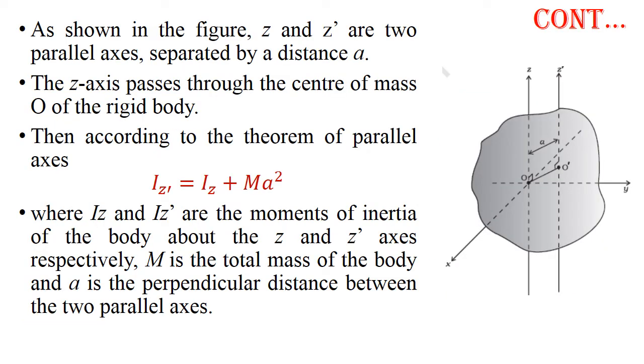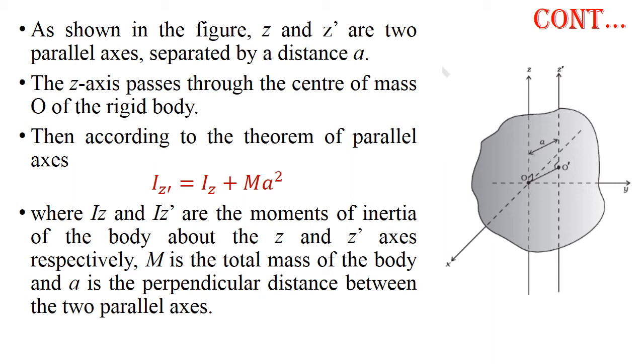As shown in figure, let Z and Z' be two parallel axes separated by a distance a. The Z axis passes through the center of mass O of the rigid body.